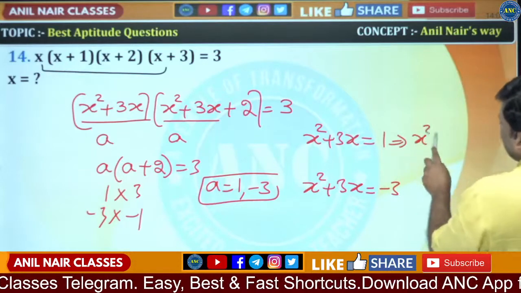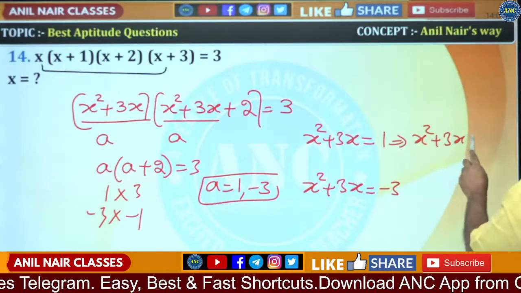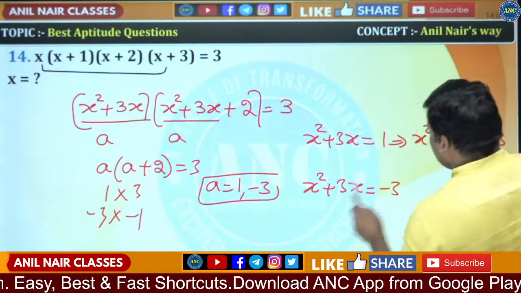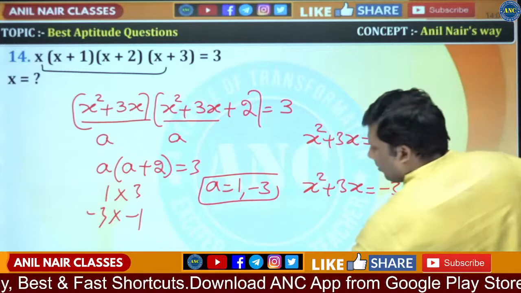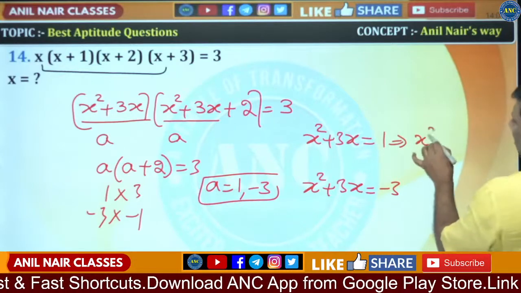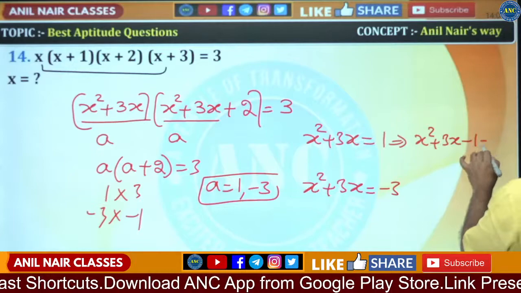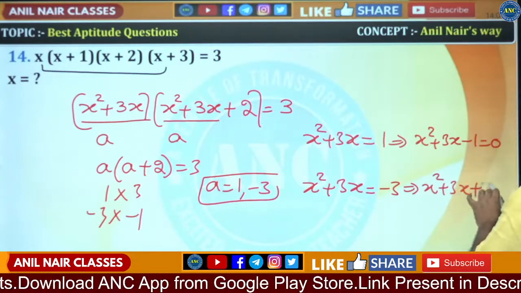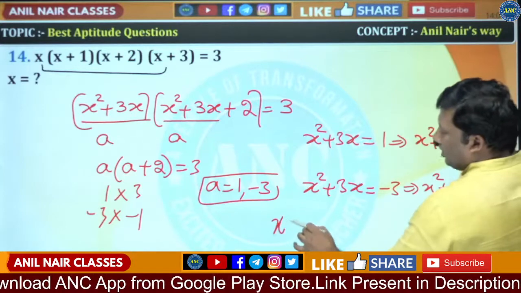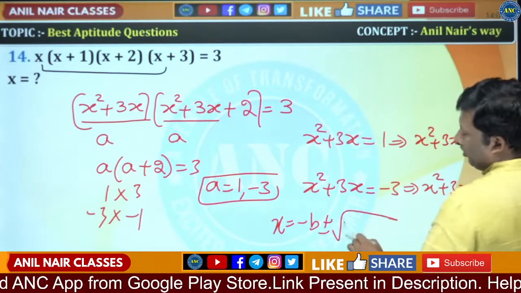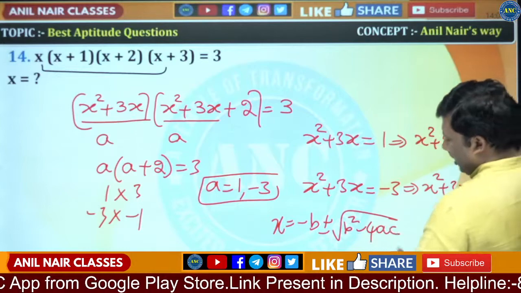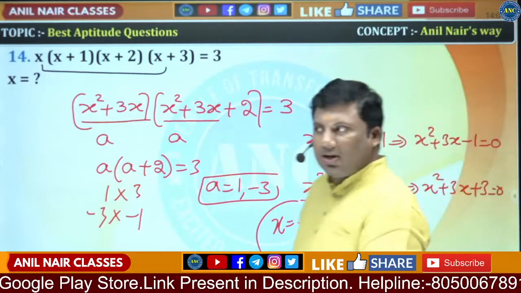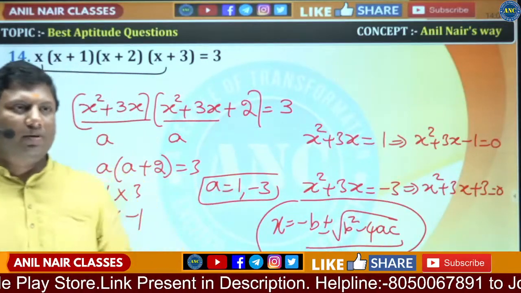Okay, you can factorize it. Okay, this is not becoming a perfect square. So this will be x square plus 3x minus 1 equivalent to 0, and x square plus 3x plus 3 equivalent to 0. You can use the formula minus b plus or minus root of b square minus 4ac by 2a to get this answer.